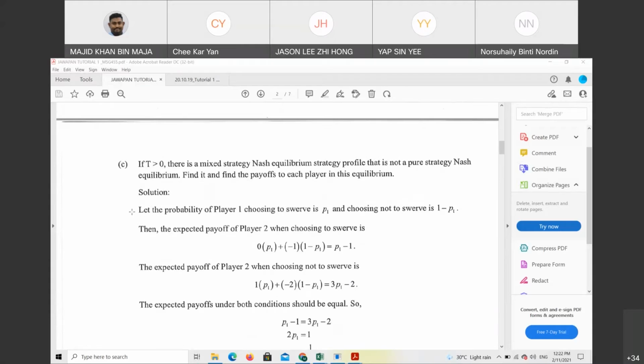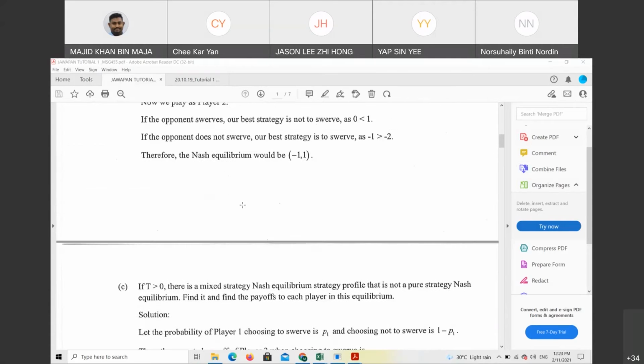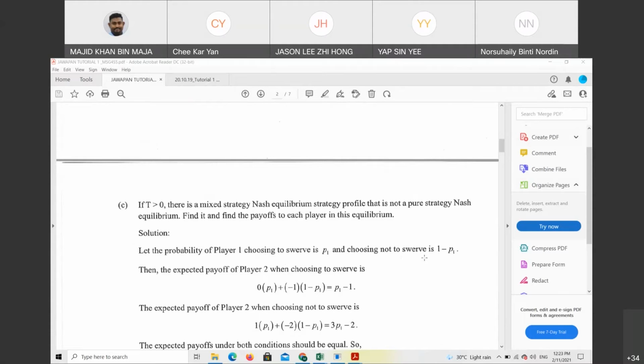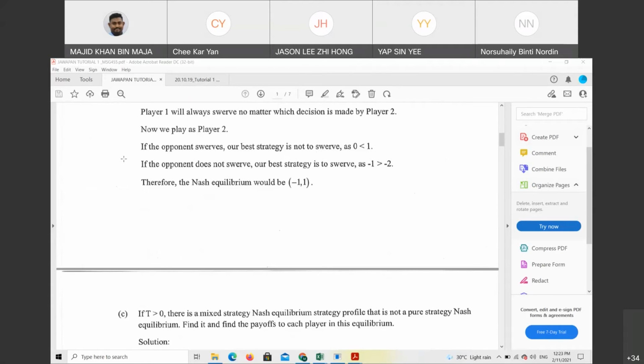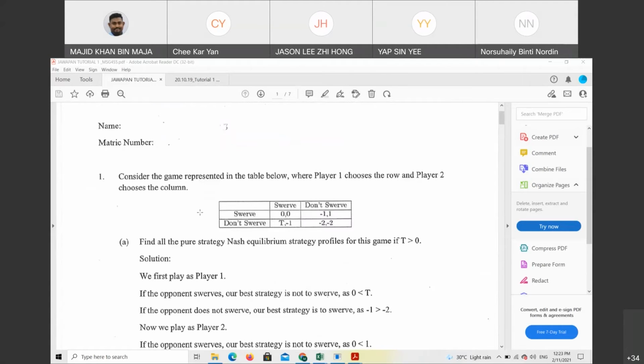So let the probability of player 1 choosing to swerve be P1 and choosing not to swerve be 1 minus P1. So it means that this will be P and this will be 1 minus P. Okay.